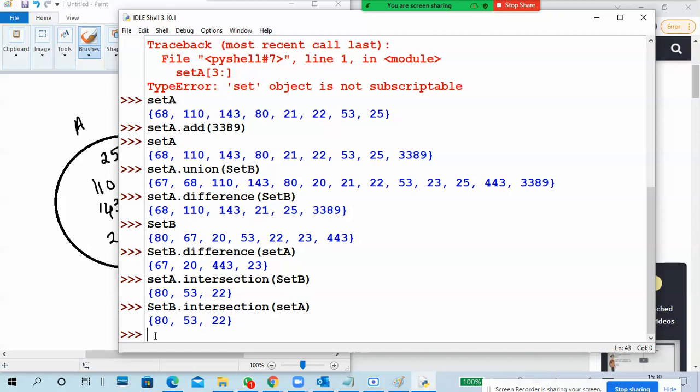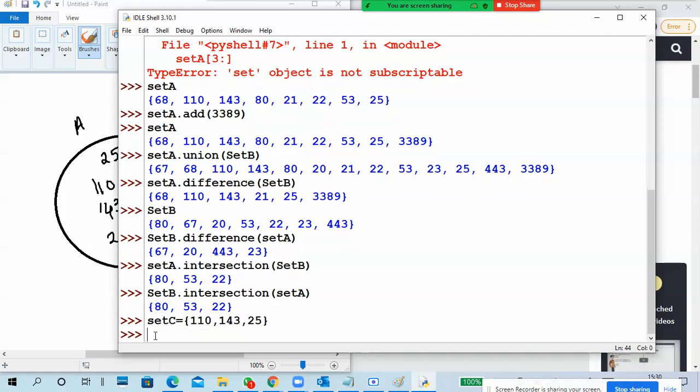That is all. I'm going to create another set C. I'm creating 110, 143, 25. Just three values.